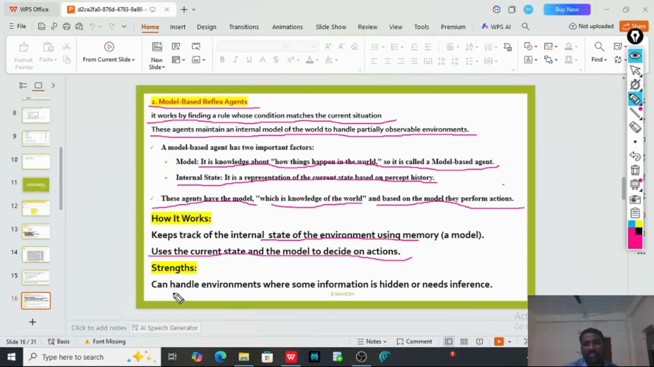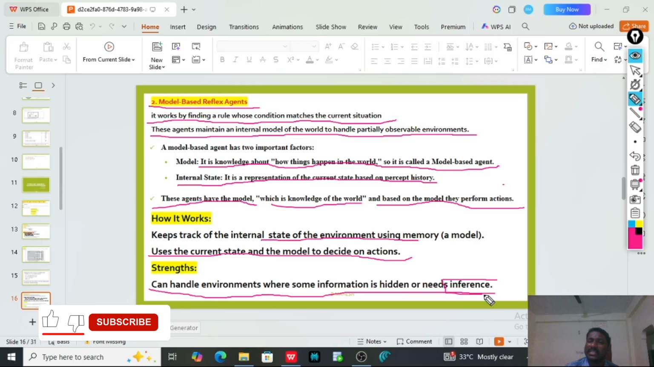So the strength of this model-based reflex agent is that it can handle environments where some information is hidden and needs inference. We will discuss this inference in further classes. Inference means finding out a new rule from the existing rules.